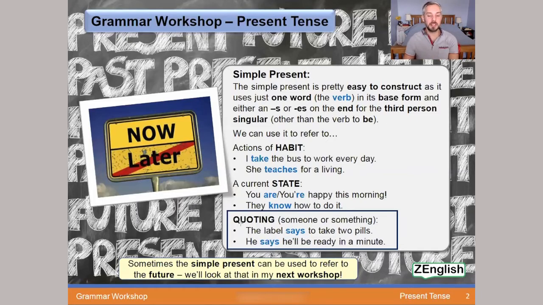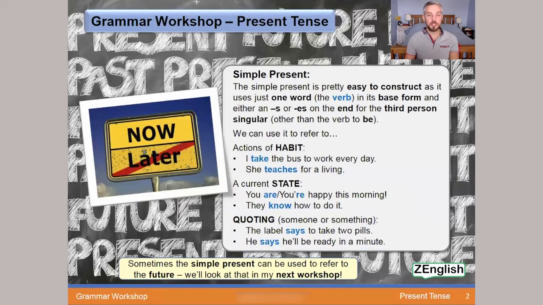What about quoting someone? He says he'll be ready in a minute. He says that. So where is he? Is he going to be ready in a minute? Yeah, he says he'll be ready in a minute. It's something he says right now, and I am quoting him.